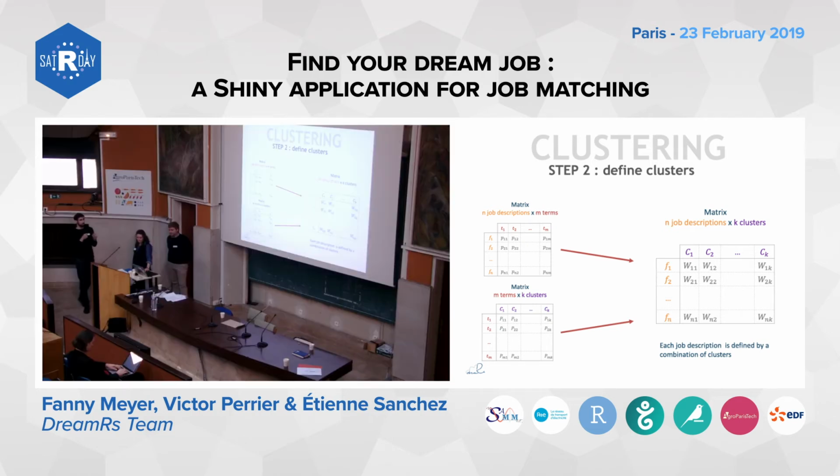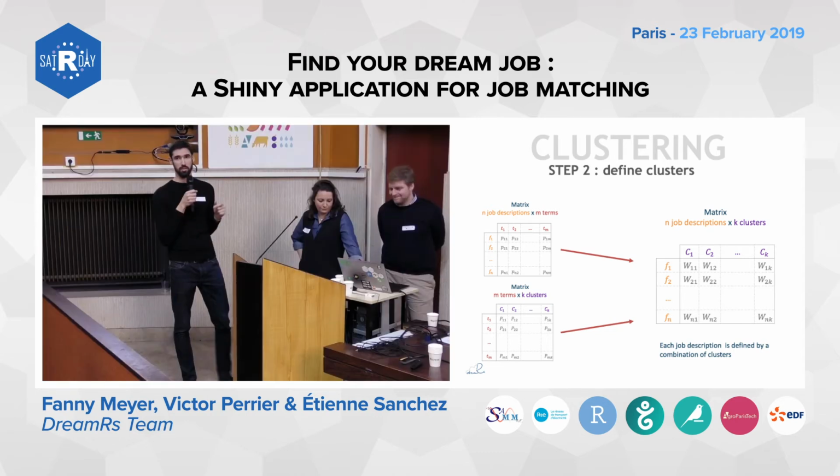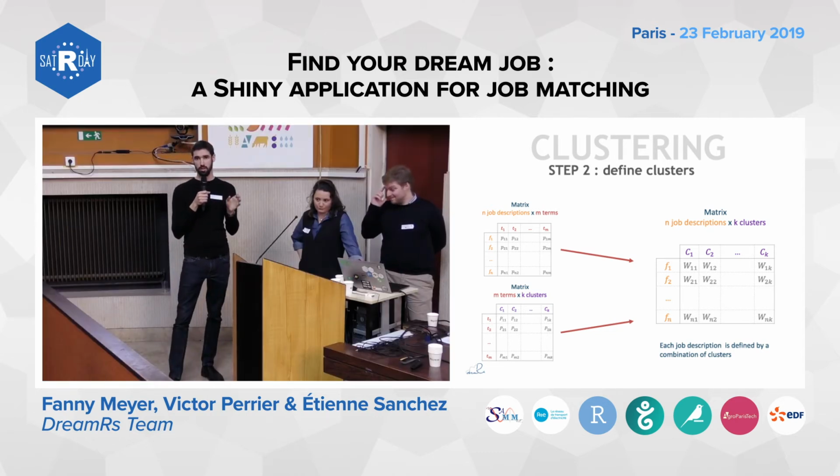So, for instance, say the first cluster is about knowledge in economics, and the second one is about statistical skills. If you have a 0.9 as the first coefficient and 0.1 as the second, it means that this job is a lot about economics, and you don't need a lot of statistics to have this job.